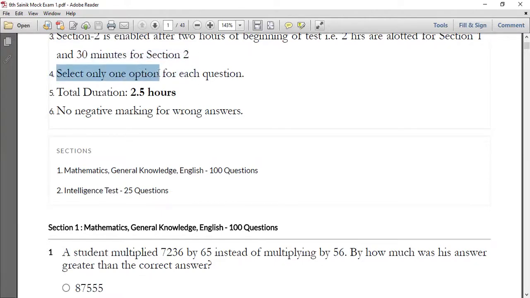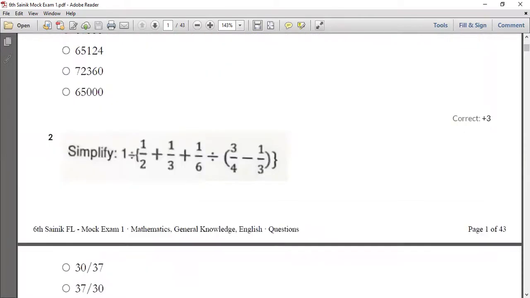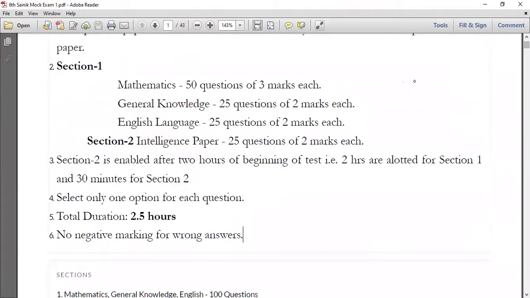You have to select only one option in each question, whatever the section or subject might be. The duration of the test is 2.5 hours, that is 2 hours 30 minutes, and no negative marking will be given for a wrong answer. So come on, let's begin with our sections. The very first section is mathematics, so let me go with the very first question.